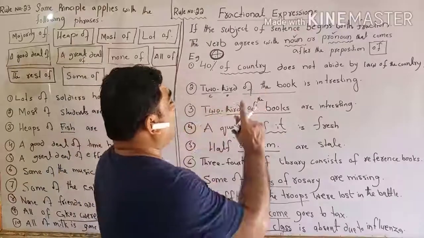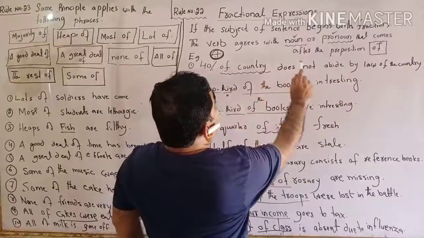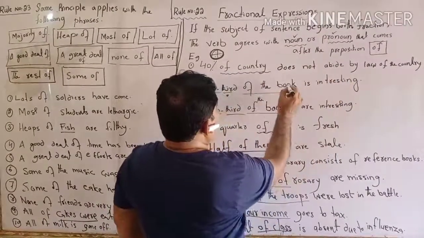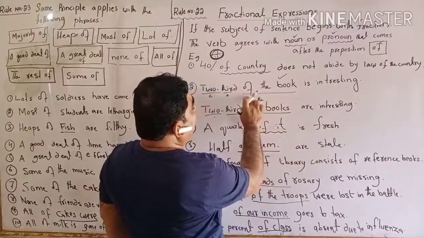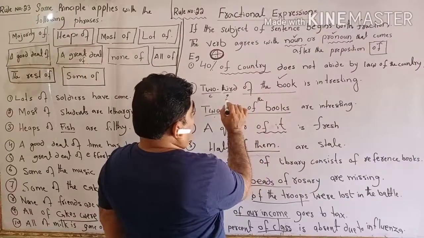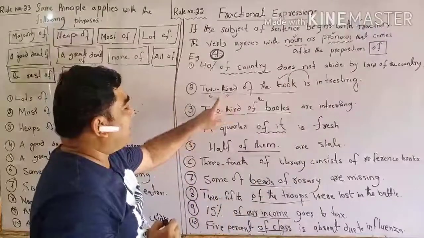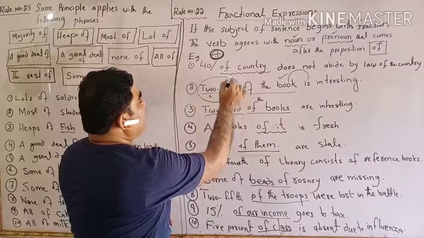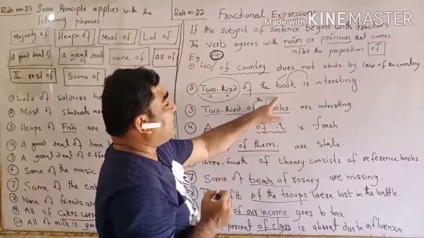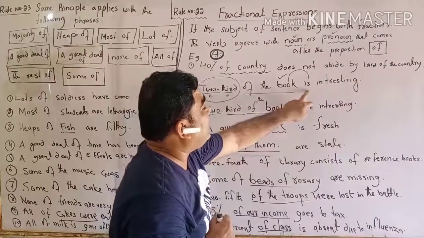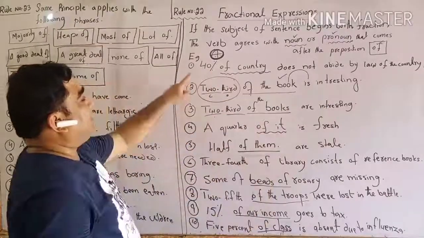2/3 of the book. Now, coming towards the noun or pronoun that comes after the preposition of. We have the book, and the book is singular. We use of before that, and now we have to agree not with 2/3 but according to the book. I mean this is the fraction: 2/3 is the fraction, and of is put there as a preposition. Then we have the actual subject. This is one. This is the rule in this regard.